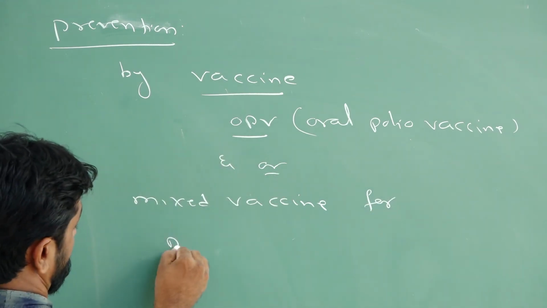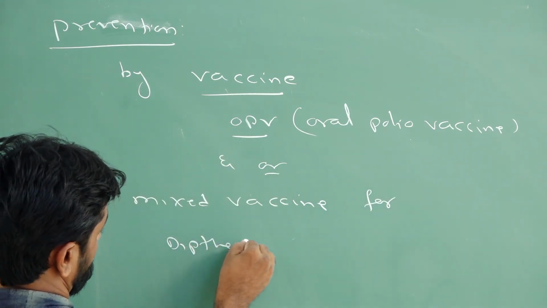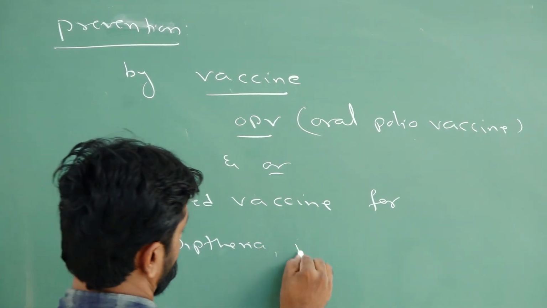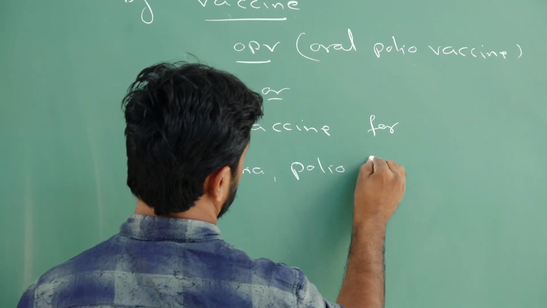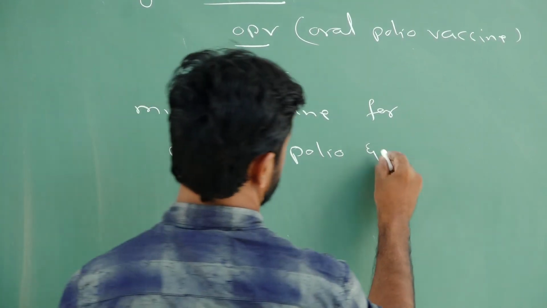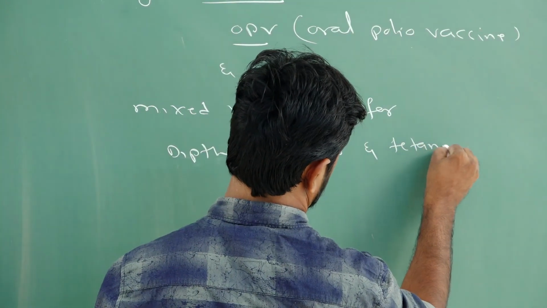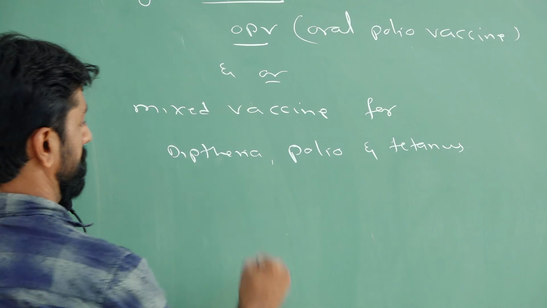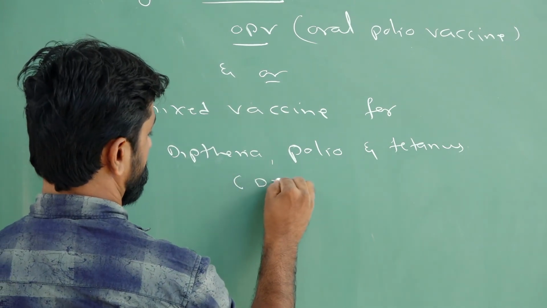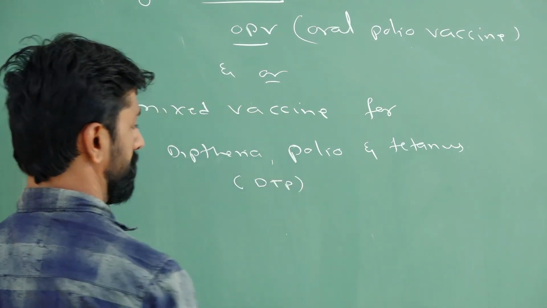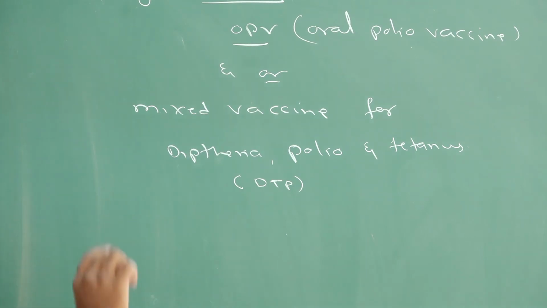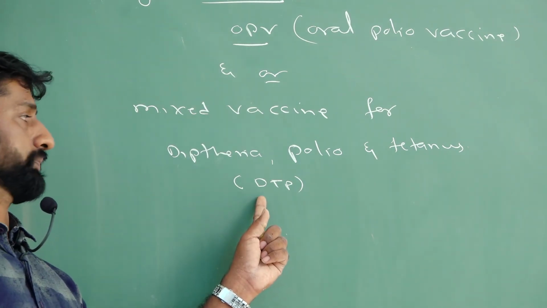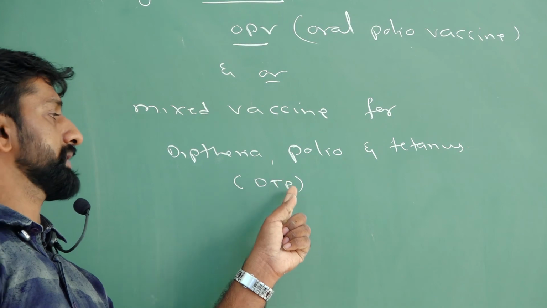The mixed vaccine is for diphtheria, polio, and also tetanus. This vaccine is called the DPT vaccine. It contains prevention for diphtheria, tetanus, as well as polio.